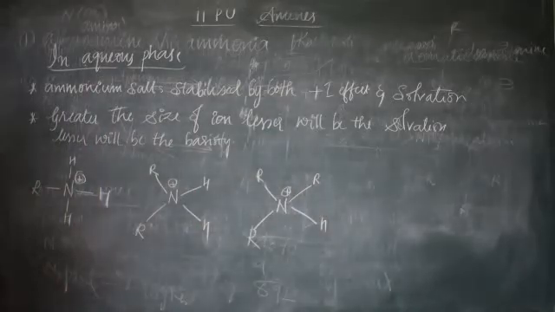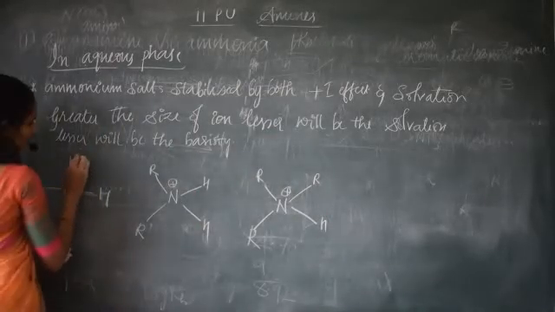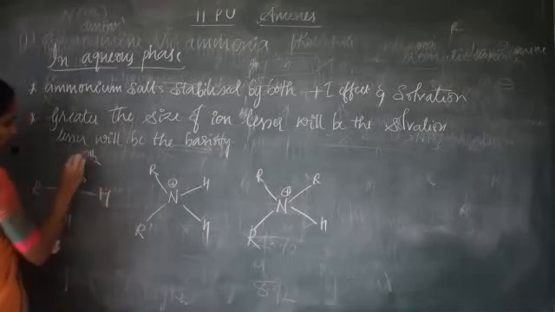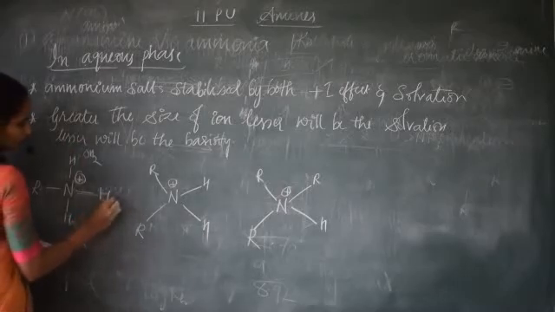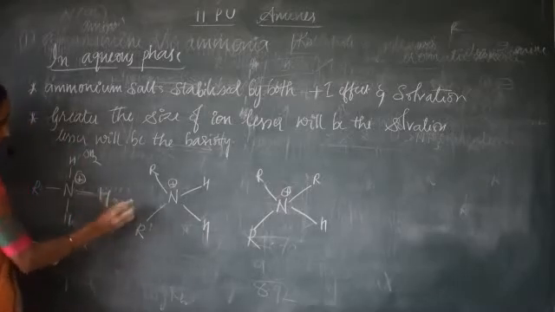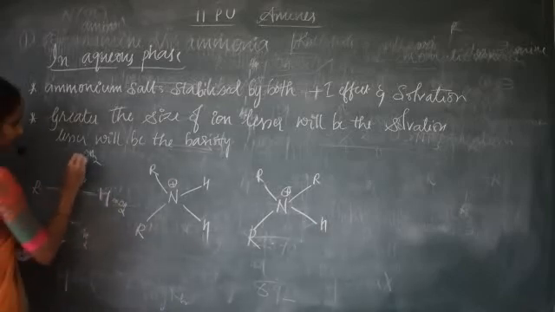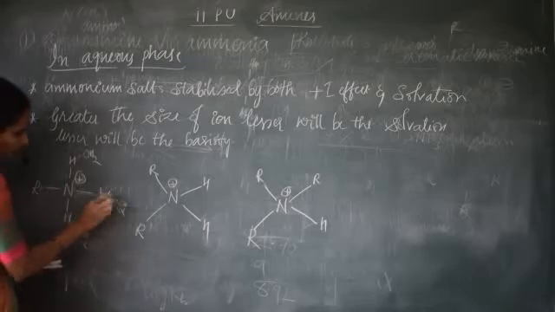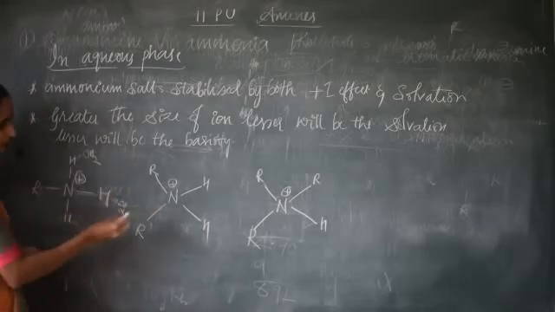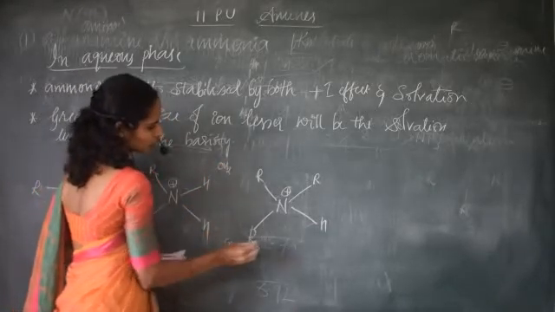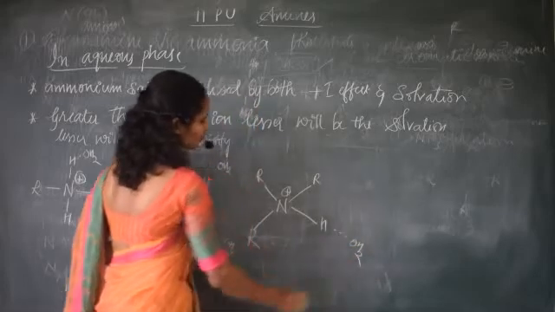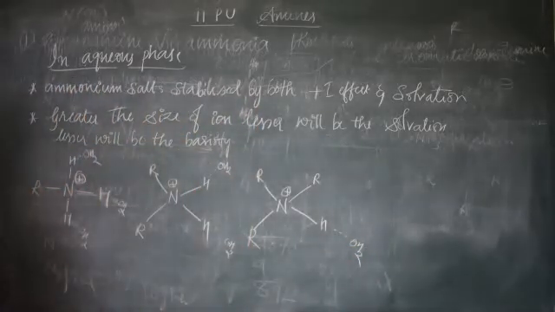Now here it will easily undergo solvation with water, the OH2 group. Here also the same, water. Here also again it undergoes solvation with water. Here again, and here also it will undergo solvation. Now solvation will be more in the case of a primary, next in the case of secondary, and last in the case of a tertiary.